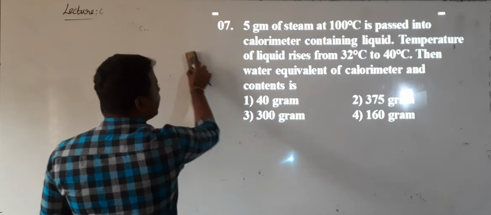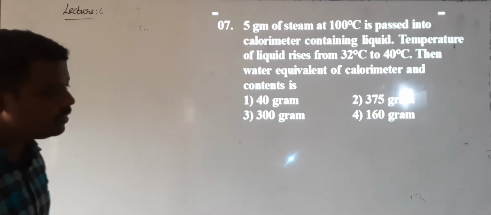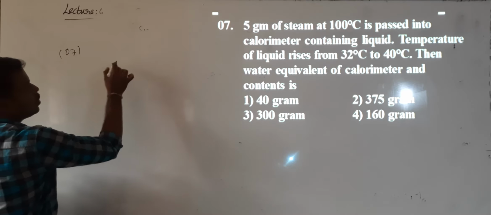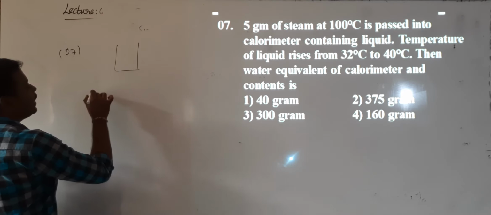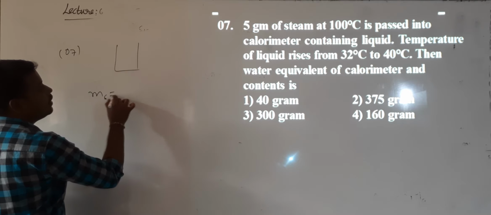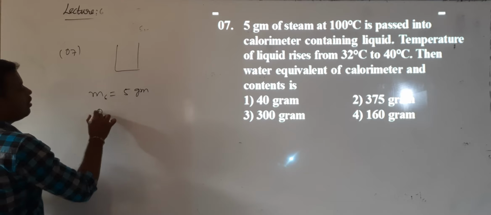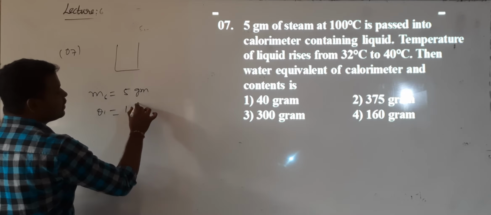What is the water equivalent of the calorimeter? They have taken one calorimeter. First, the mass of the steam, which I can call Ms, is 5 grams. The steam temperature, theta 1, is 100 degrees Celsius.